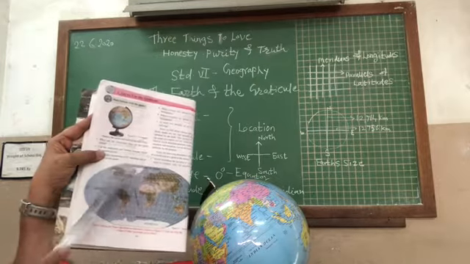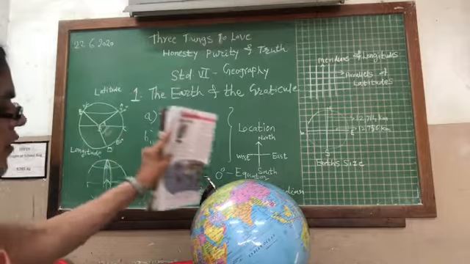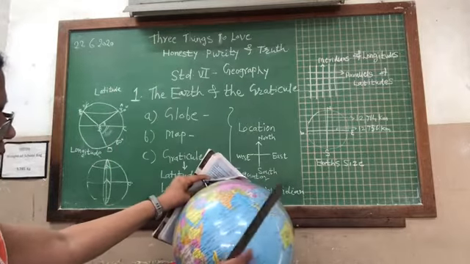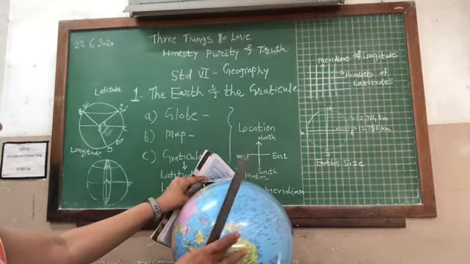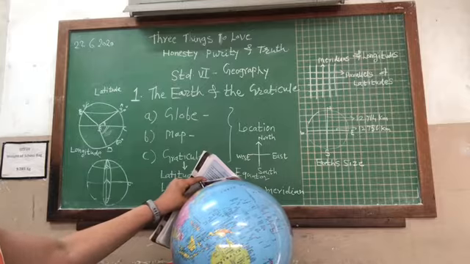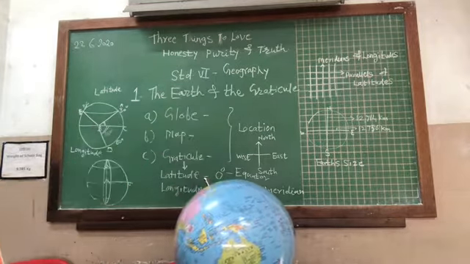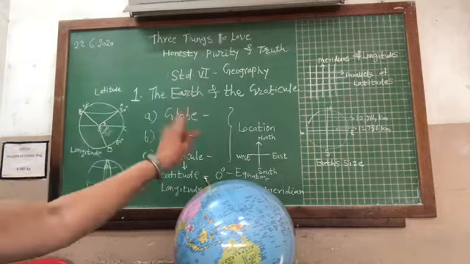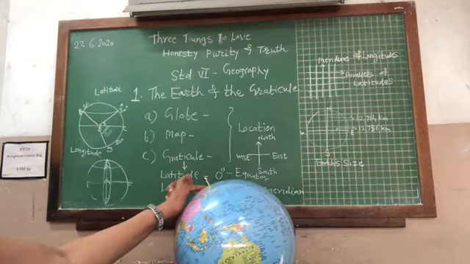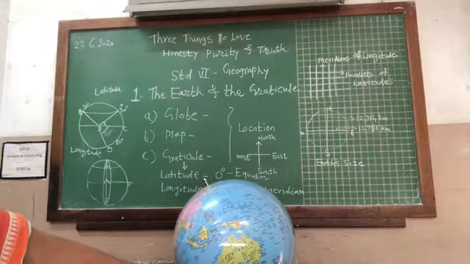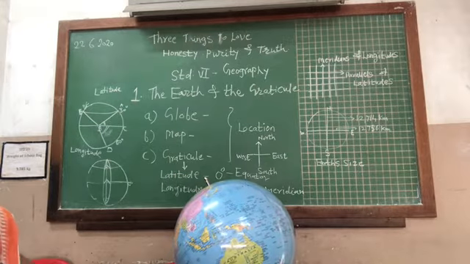This is the globe, and on this globe we can also identify these latitudes and longitudes, which are the semicircular lines. The distance which we have already studied, the north-south distance on the globe: this is the North Pole and this is the South Pole.